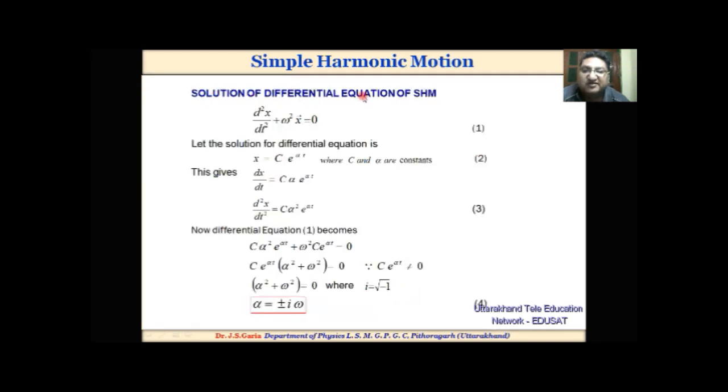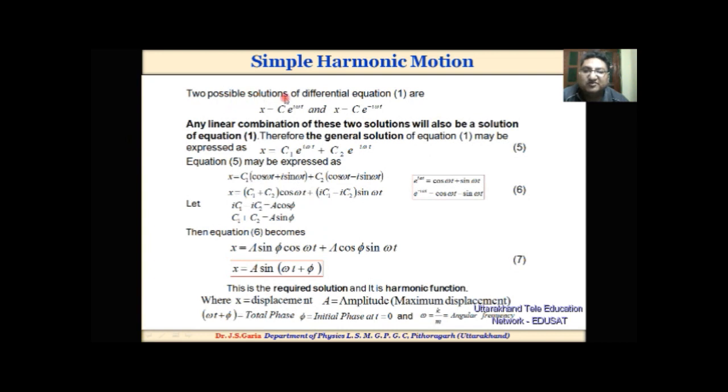Solution of differential equation of simple harmonic motion. This is the differential equation of simple harmonic motion, equation 1. Let the solution for this equation be x equal to c e power alpha t, where c and alpha are constants. This gives dx by dt and d2x by dt square. After putting this value in equation 1, we get the value of alpha is equal to plus minus i omega.